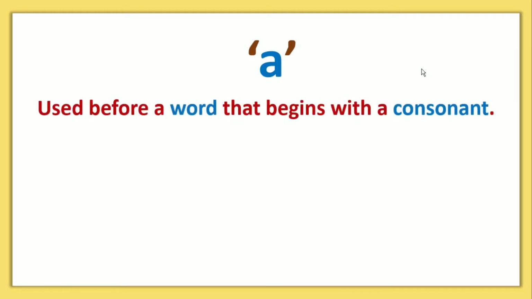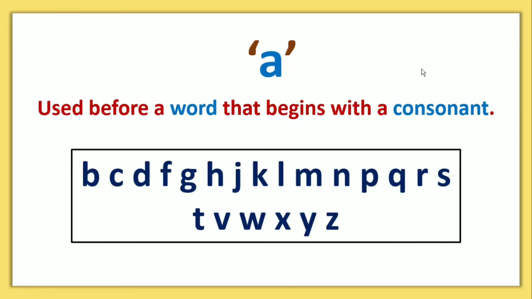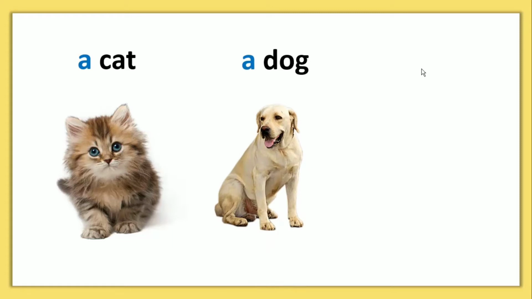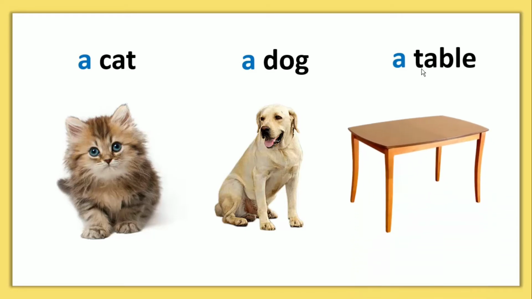Article a. We use article a before a word that begins with a consonant sound. The letters in this box are called consonants. For example, a cat. The word cat begins with a consonant sound. A dog. The word dog begins with a consonant sound. A table. Table is also a word that begins with a consonant.